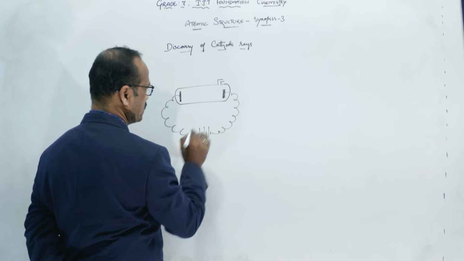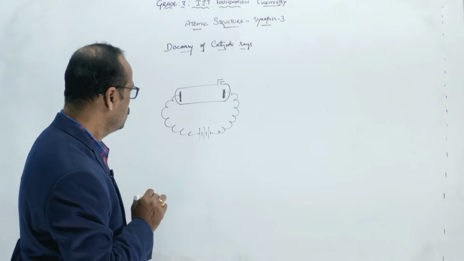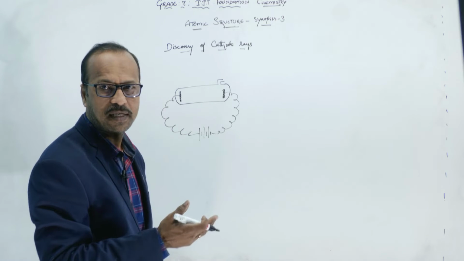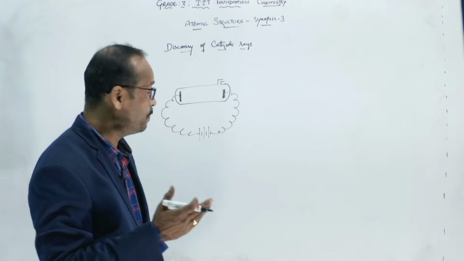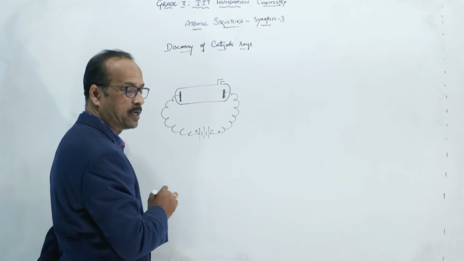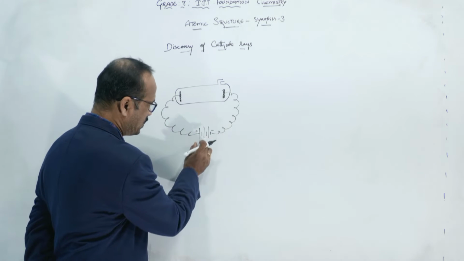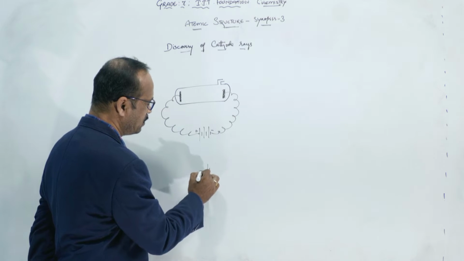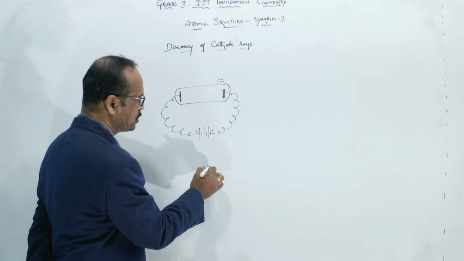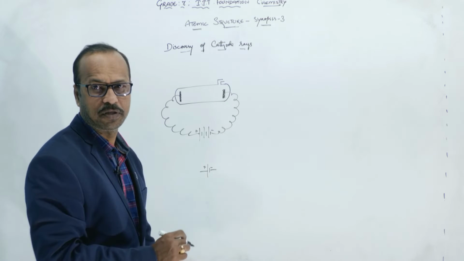So this is a source of electrical energy, very high energy. Here it is the positive terminal, this is the negative terminal, right? You know the symbol of a cell has two lines; it has a positive terminal and here a negative terminal.